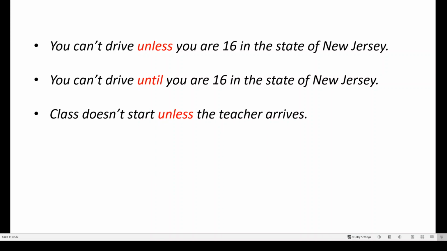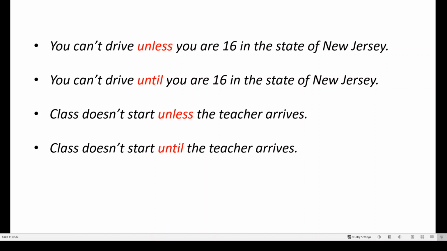Or, for example, class doesn't start unless the teacher arrives. And the same meaning is class doesn't start until the teacher arrives. So you will see that in all four sentences, with both unless and until, you need a certain condition in order to have a desired result or a particular result.